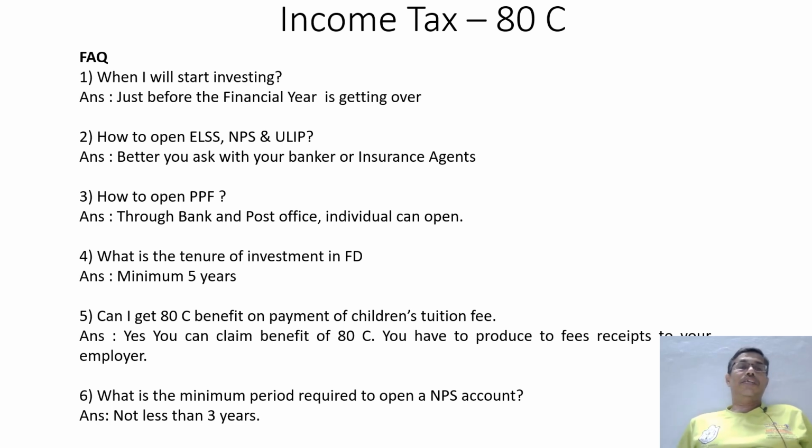How to open ELSS, NPS and ULIP, that is unit linked insurance plan? Better to ask a banker or insurance agent, they will guide you to open ELSS and NPS. In the same way for PPF, you can approach a post office or bank to open PPF. The tenure of investment should be 5 years.